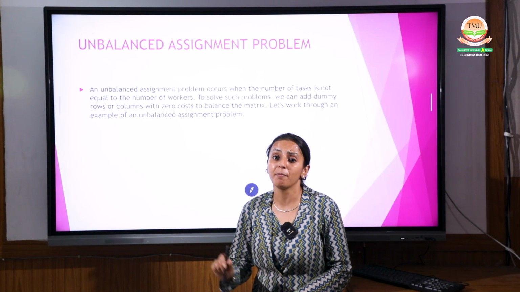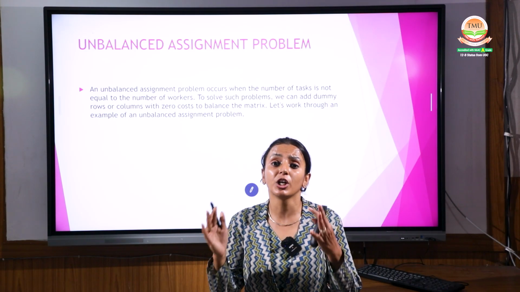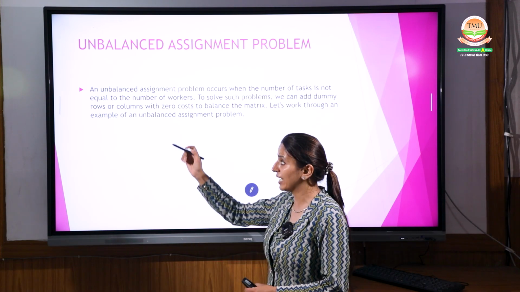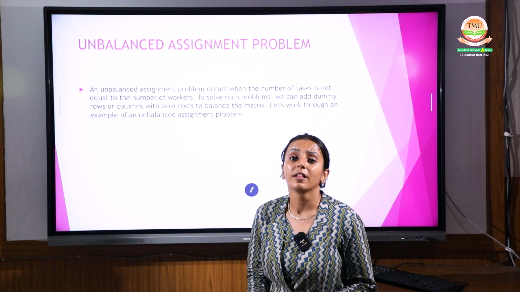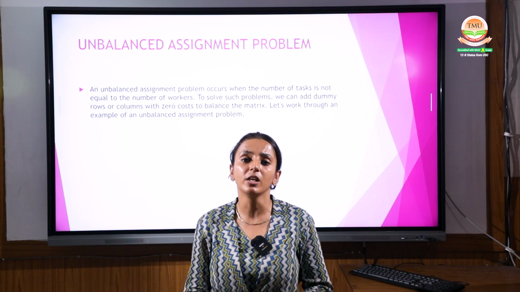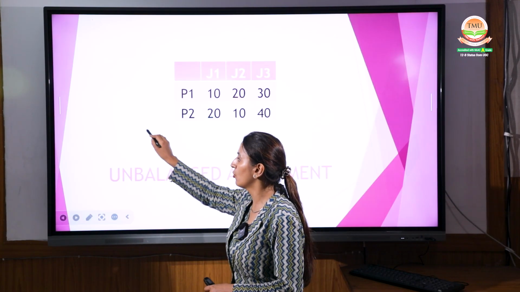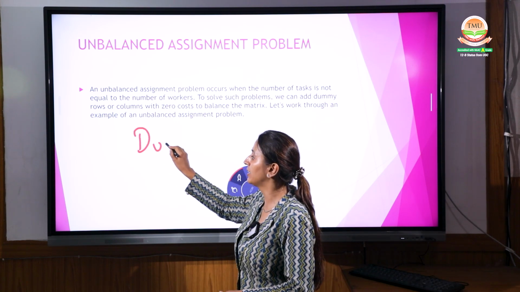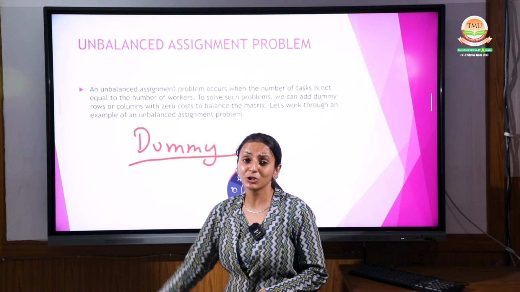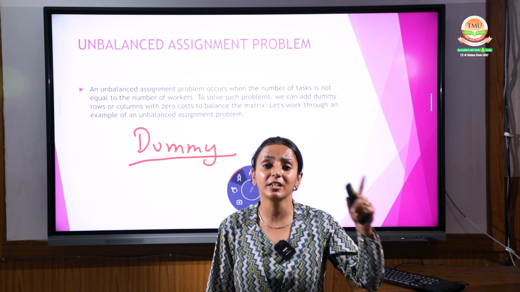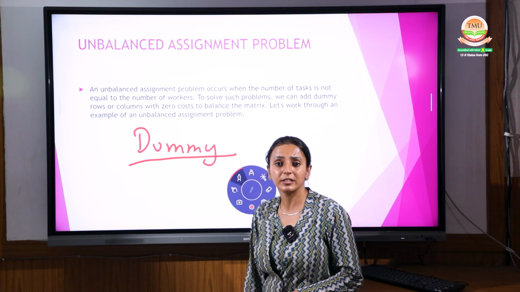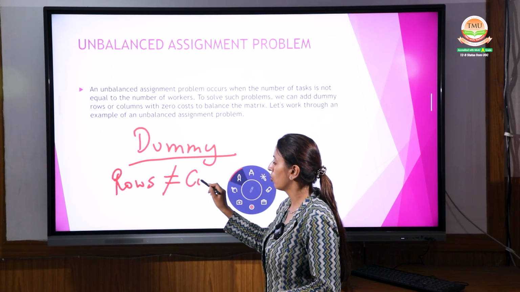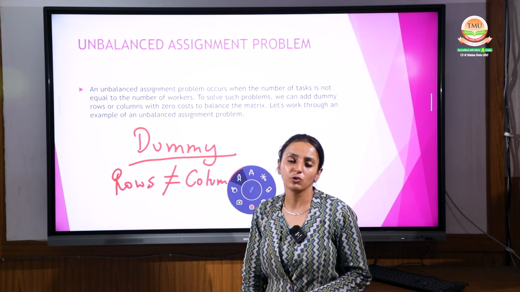Coming to the next point: ma'am, if the question is not balanced, then what do we have to do? Yes, you have to make different adjustments. It is possible that rows and columns are not equal. Then definitely you have to make it balanced. And for the balance, you have to create a dummy. Just as we did in the transportation problem, we have to create a dummy when the rows are not equal to the columns.